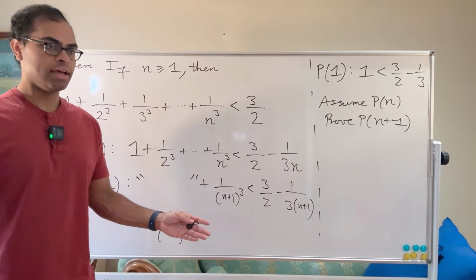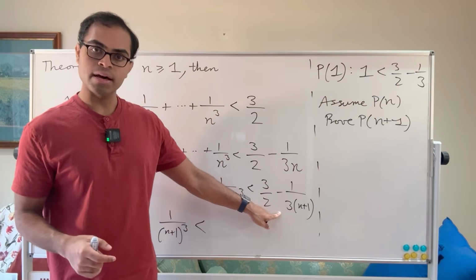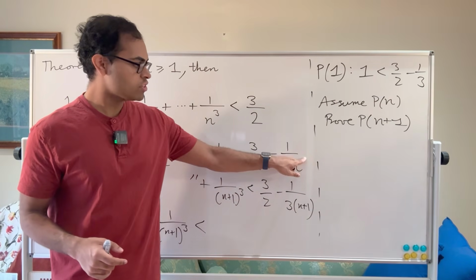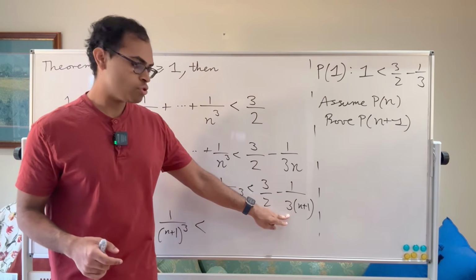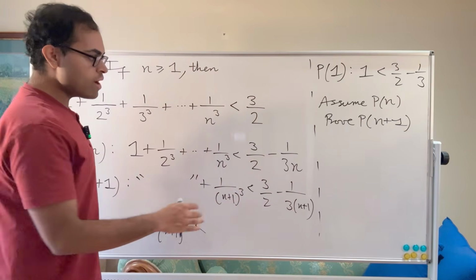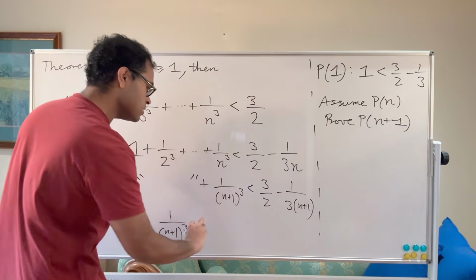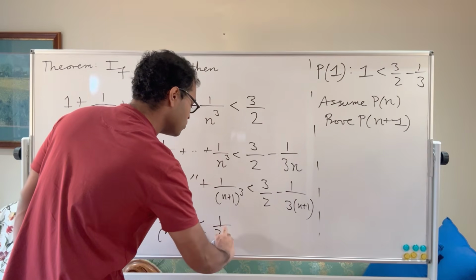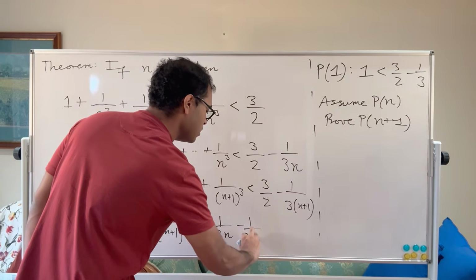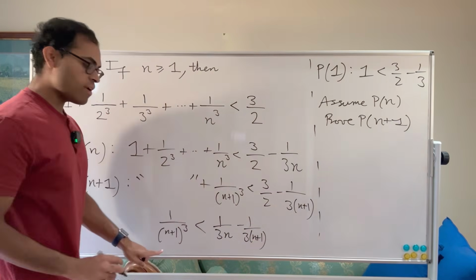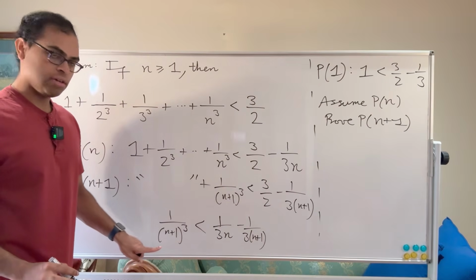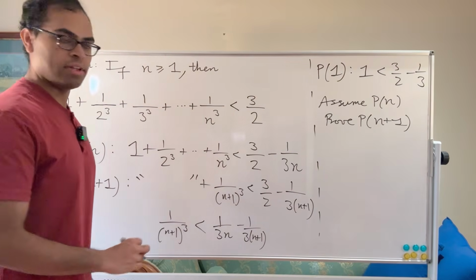What are we adding to the right-hand side? We're going from this number to this number. So to do that, we have to add 1 over 3n to cancel that off, and then subtract 1 over 3n plus 1. So the thing we're adding to the right-hand side to go from this to this is 1 over 3n minus 1 over 3n plus 1. And now the inequality we want to verify for all n at least 1 is this inequality. Okay, then we have shown that P of n implies P of n plus 1.